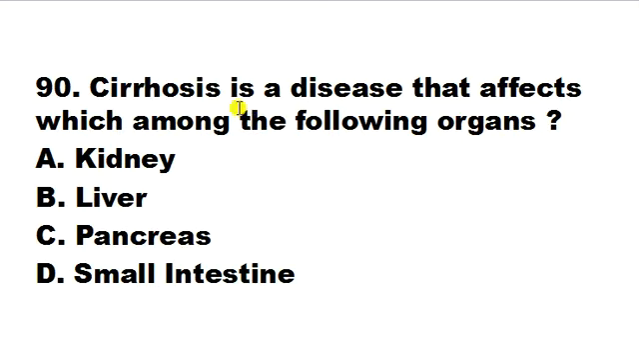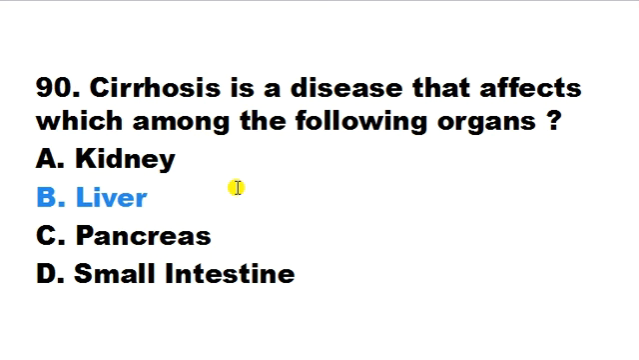Cirrhosis is a disease that affects which among the following organs? Kidney, liver, pancreas, small intestine. Cirrhosis is a disease that causes liver failure or liver damage, and this is mainly caused by hepatitis as well as alcohol. Those who drink more alcohol are more prone to this disease. So the correct answer is liver. We also call it liver cirrhosis or hepatic cirrhosis.